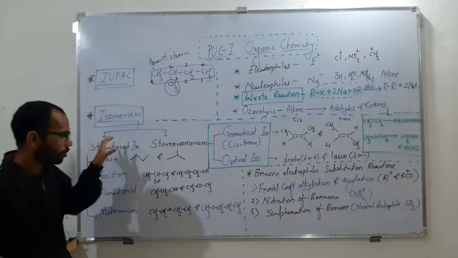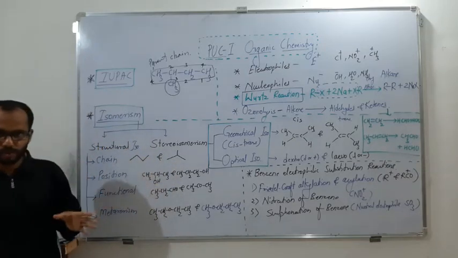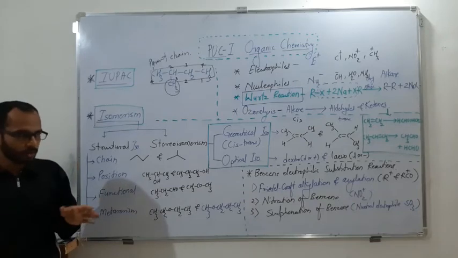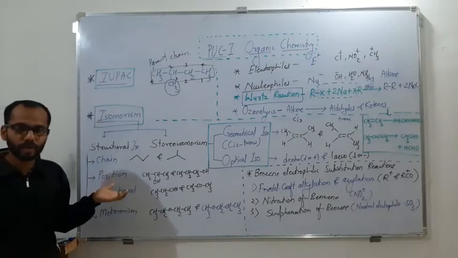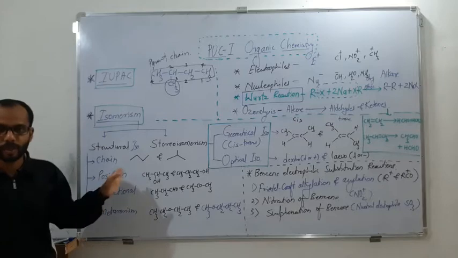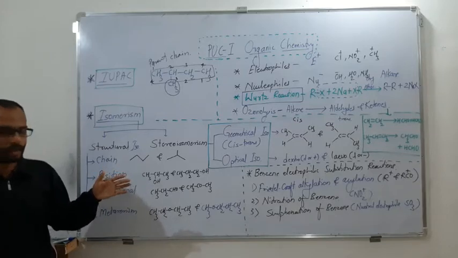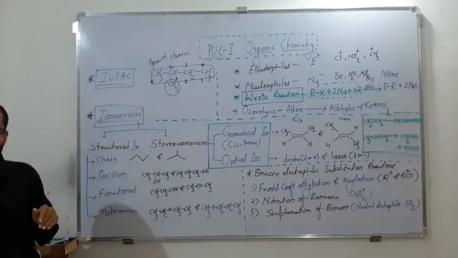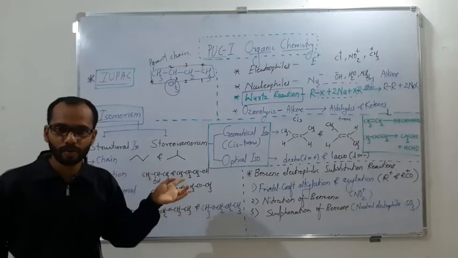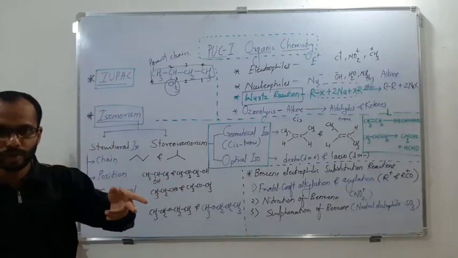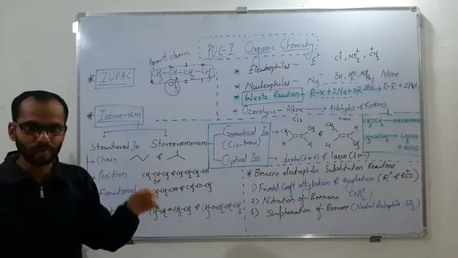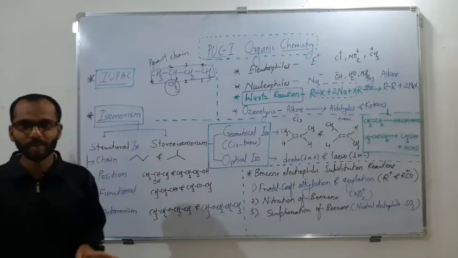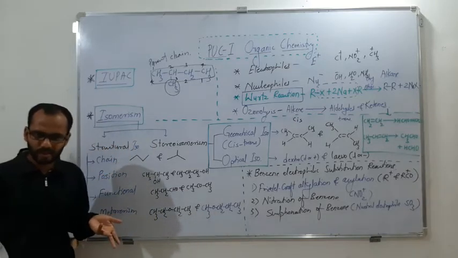So I suggest you learn all the types of isomerism in a proper manner, so that at least you will be able to get that 1 mark in an easy way. So what is isomerism? It is compounds having the same molecular formula. The molecular formula should be the same, but the other properties are going to be different. It may be a physical property, a chemical property, their structures, etc.